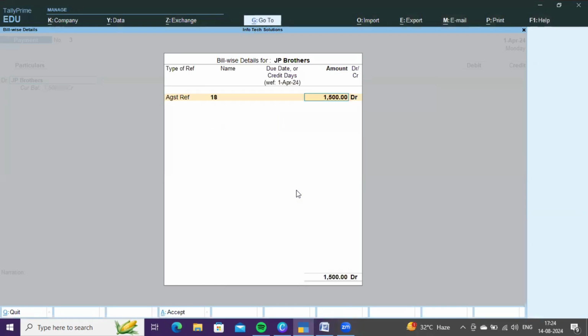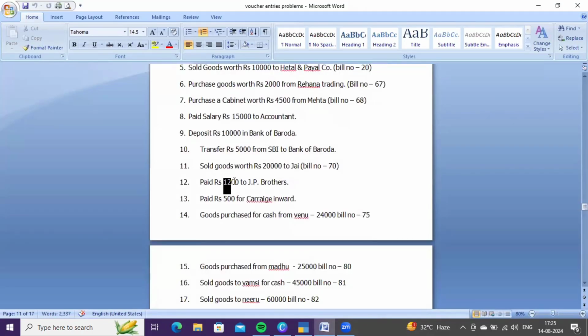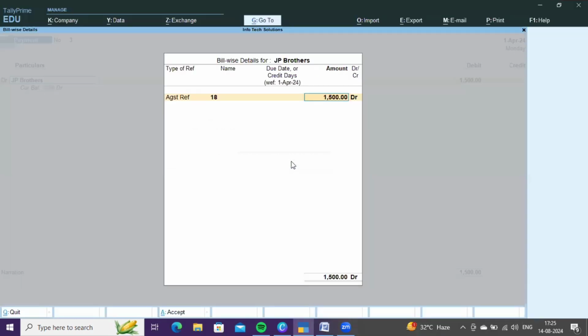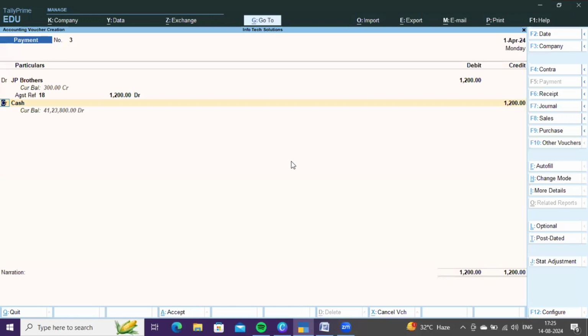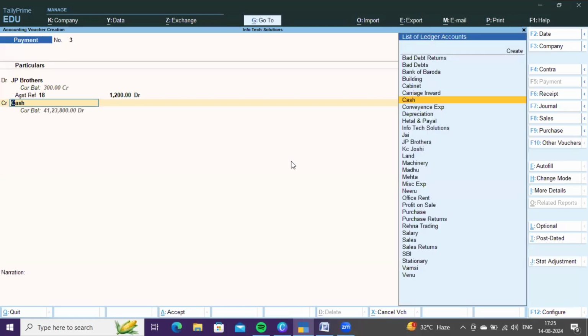Against difference, see the total pending amount that we need to repay to JP Brothers is 1,500. But out of 1,500, we are paying only 1,200. Okay, we are paying only 1,200. So give 1,200 in place of 1,500. And credit cash account as we are making payment through cash.